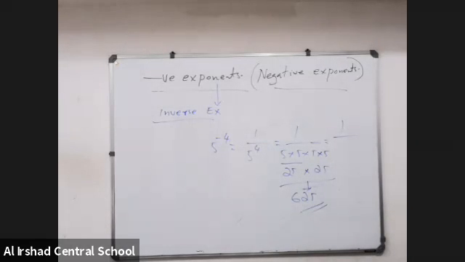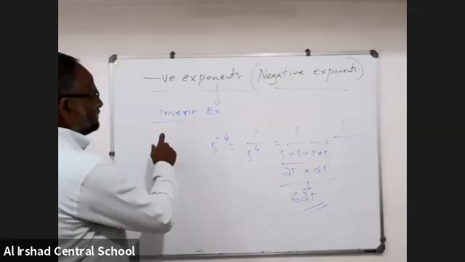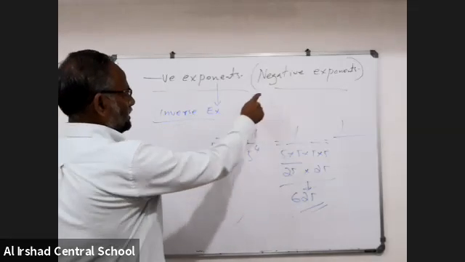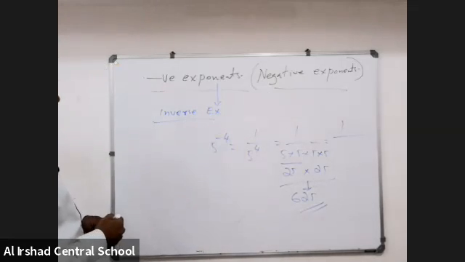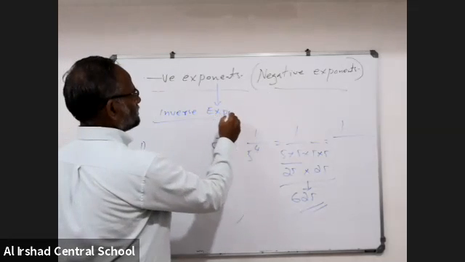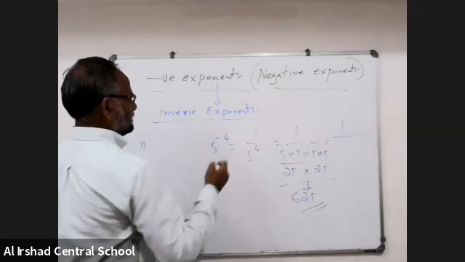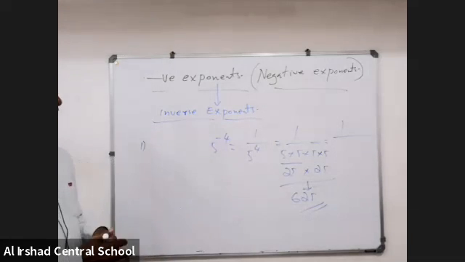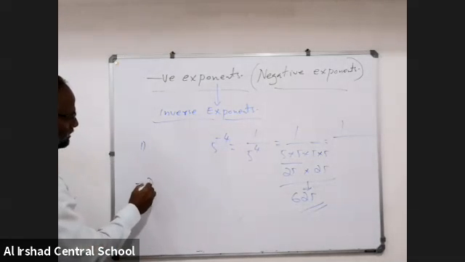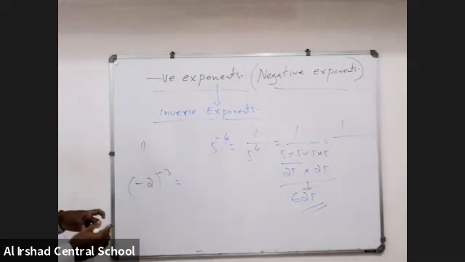Anyway, I think you understood exponents and negative exponents. So don't confuse too much with what I am telling. Negative exponent and inverse exponent are the same thing. So example 1, all of you write it. Negative exponent. Continuing yesterday's one, 5 inverse 4. Now, minus 2 inverse 3, don't confuse here. Minus 2 inverse 3.